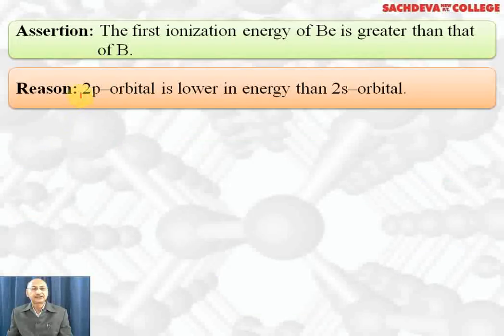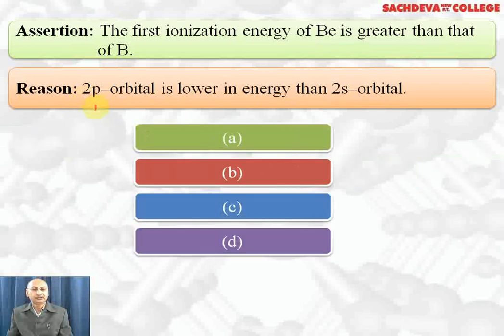The first ionization energy of beryllium is greater than boron. Reason: 2p orbital has lower energy than 2s orbital. These are the options. Correct answer is C part. The statement is correct but reason is not. Reason is beryllium has completely filled s orbital which is more stable and requires higher amount of energy than boron.